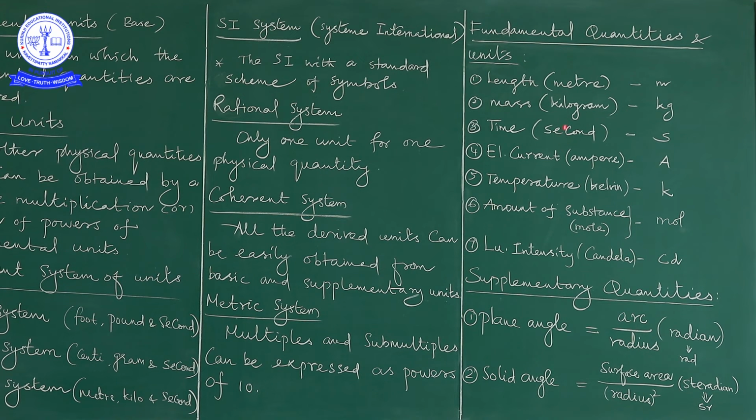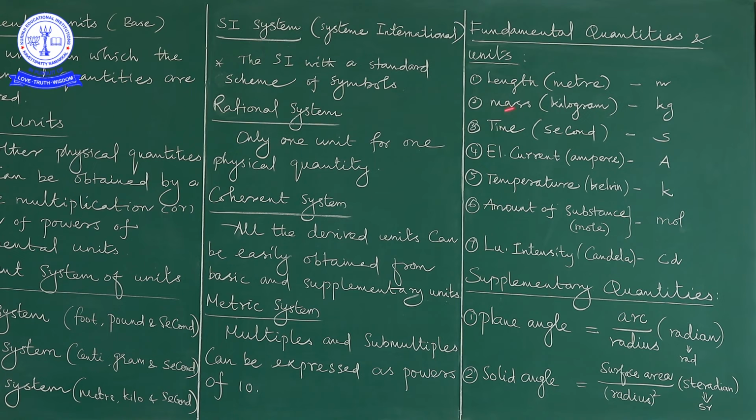While explaining the meaning of length, mass, time, we have to define them as much as possible. So what do we call length? What is meant by length? Length is nothing but the path travelled by the body. Suppose let us consider one body. The body travels from one place to another place. The amount of distance covered by the body is nothing but length.